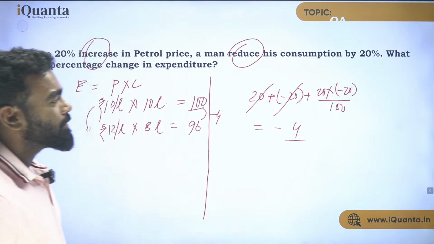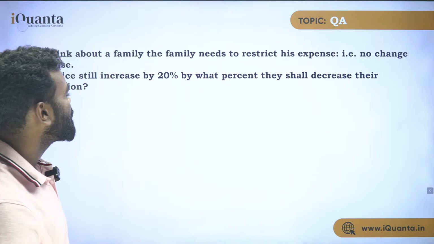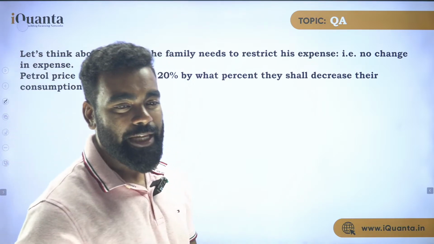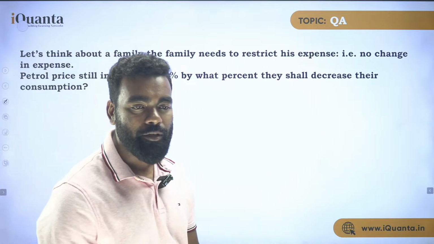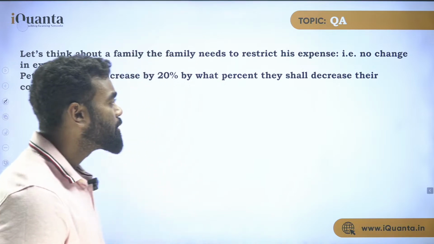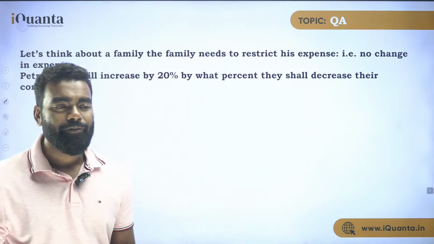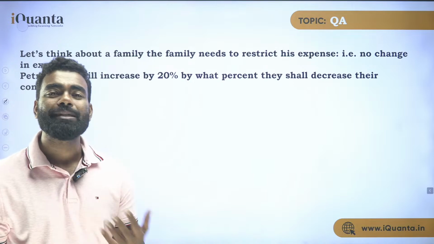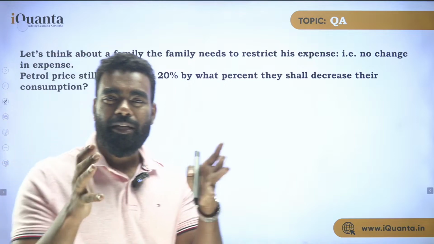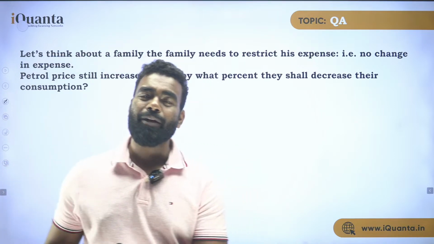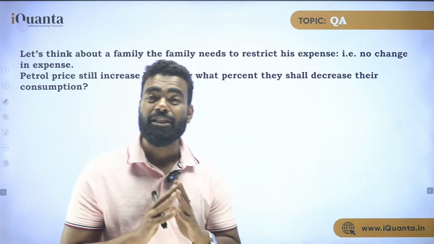Now think about it like your expenses are fixed. Think about the case where a family needs to restrict its expense. You cannot change your expense. If you are spending 100, you have to spend 100, right? But if the price is increased, you have to decrease your consumption. Initially, if I'm increasing it and then decreasing it, it is a 4% decrease, right? Now what I'm saying is you have increased the price, but your consumption is fixed. Now the question is just the opposite: by what percent do you need to decrease the consumption so that your overall expense remains perfectly constant?